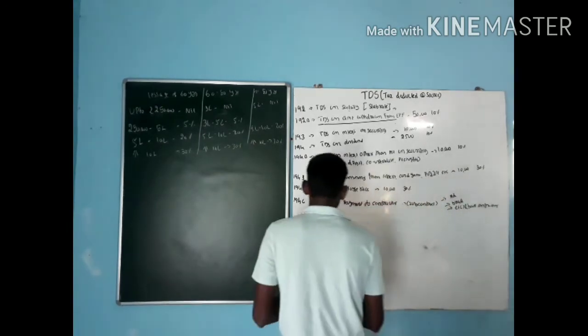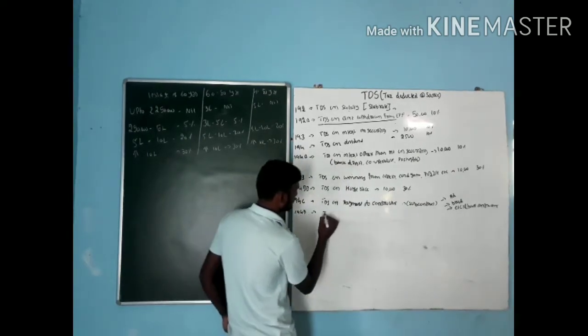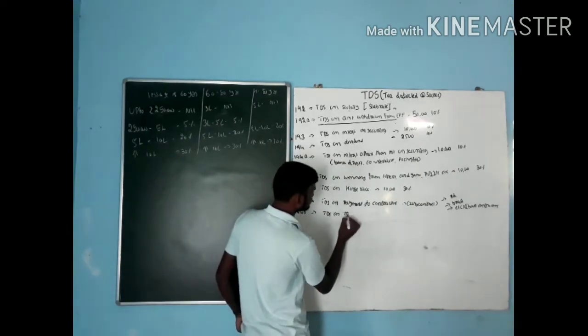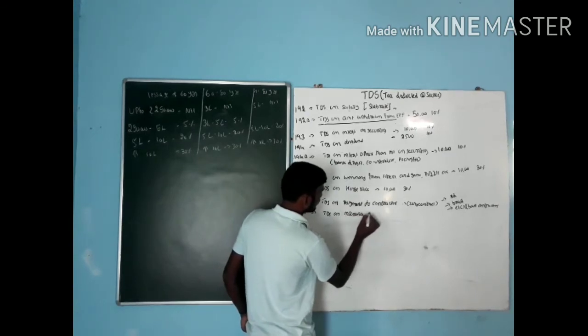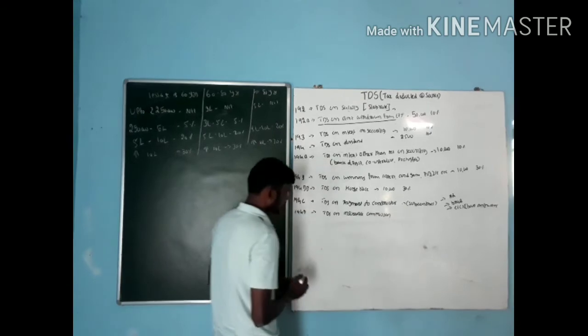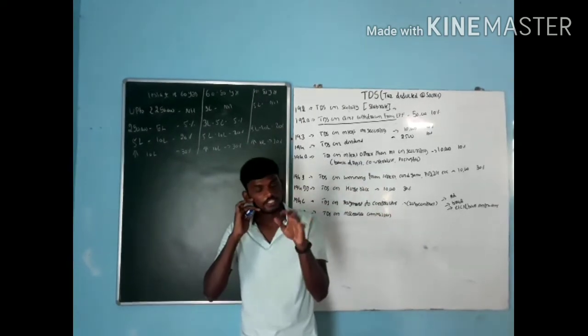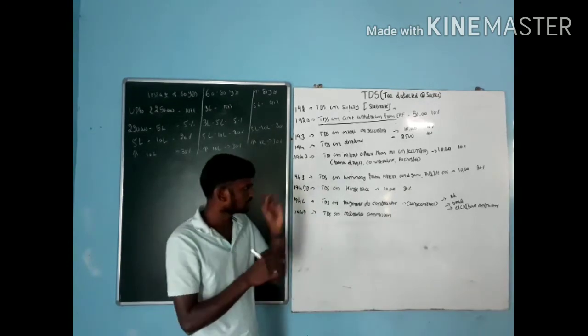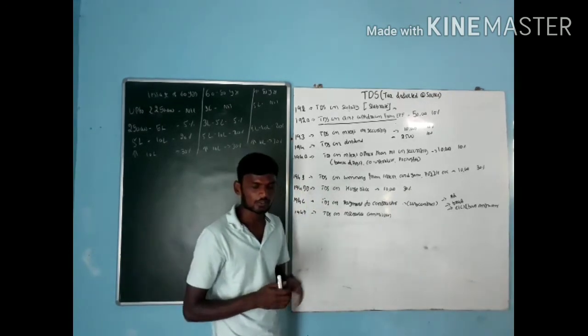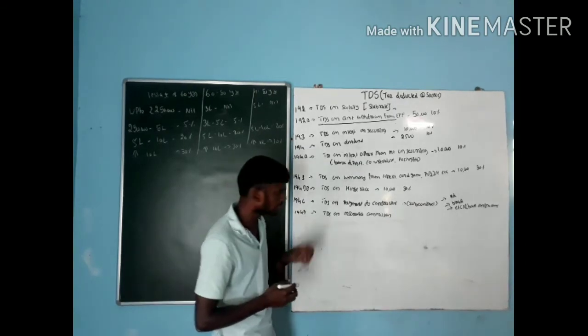That is 194C. Next one, 194D, that is TDS on insurance commission. What is this TDS on insurance commission? To the commission agents from the insurance company, they have to pay some kind of commission. So in this situation, it comes under 194D.